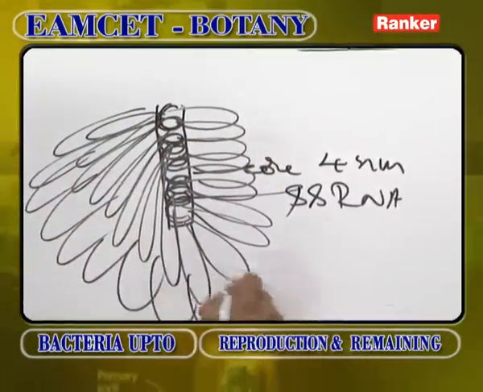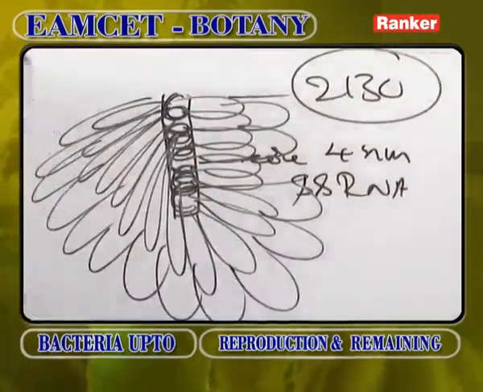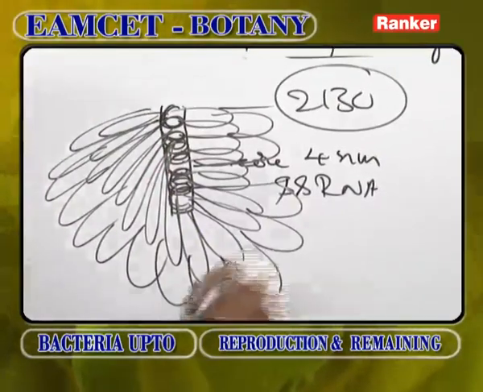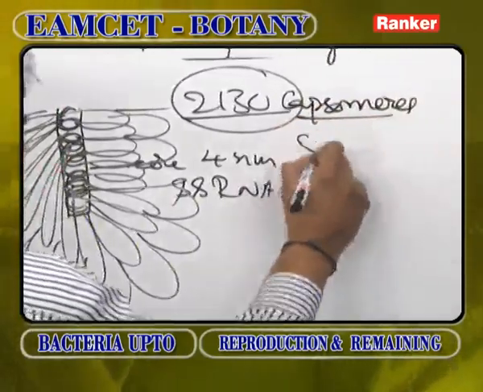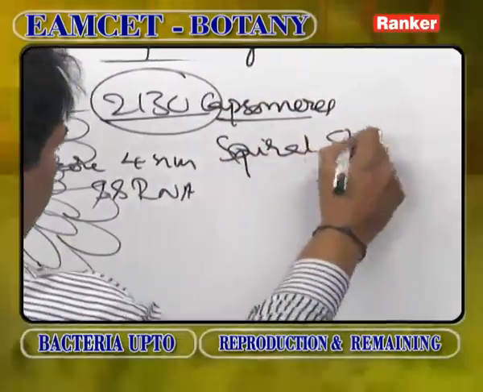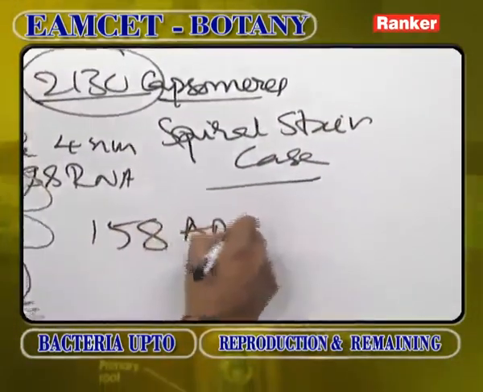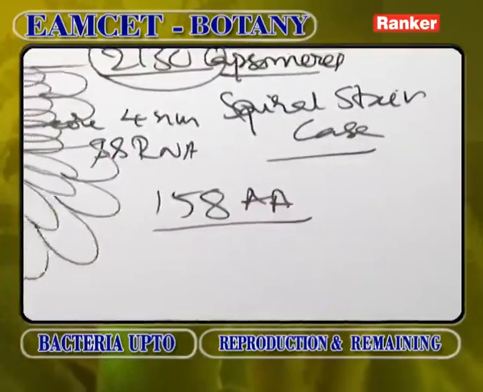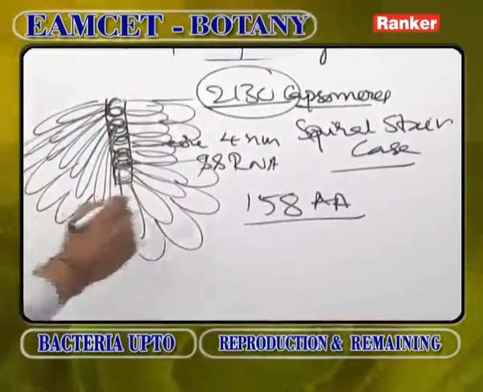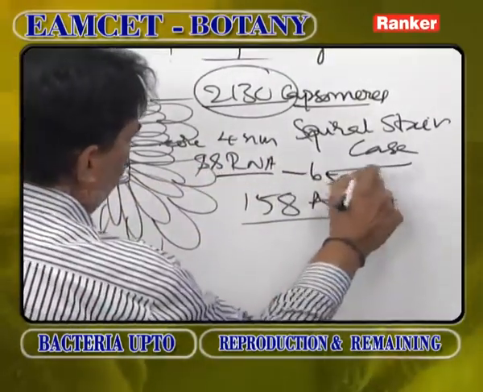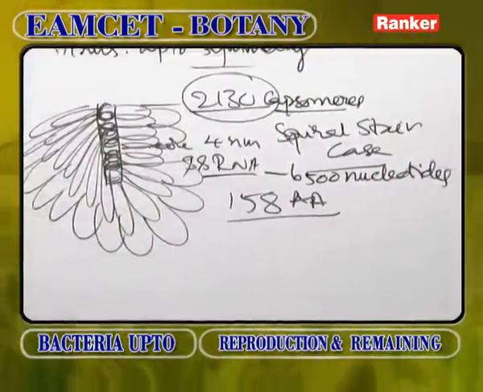The capsomere number here is 2130. These 2130 capsomeres are arranged in the form of a spiral staircase. Every capsomere has 158 amino acids. In every capsomere, the total number of amino acids is 158, and this single stranded RNA contains 6500 nucleotides.